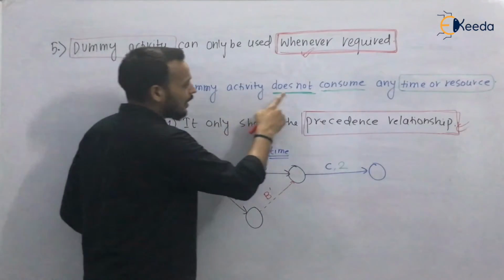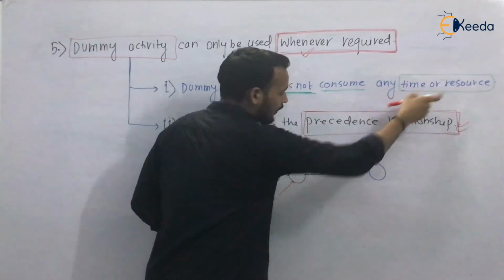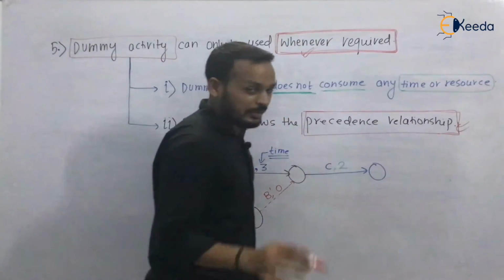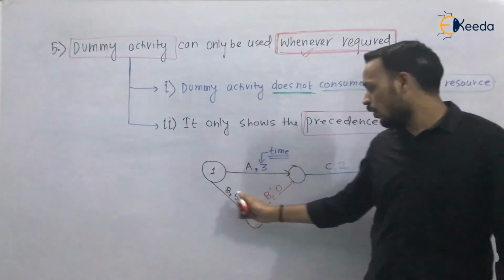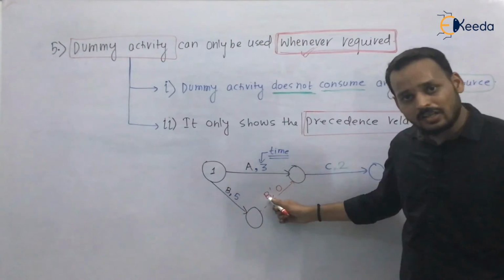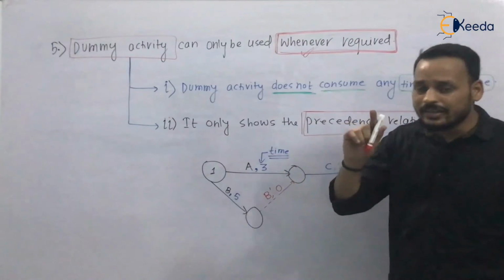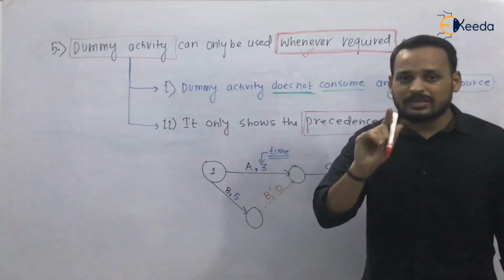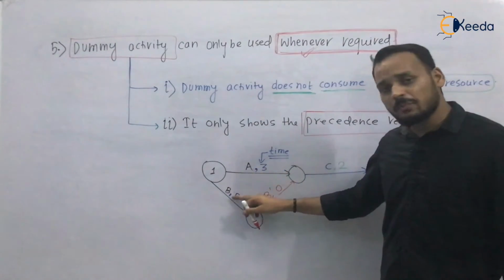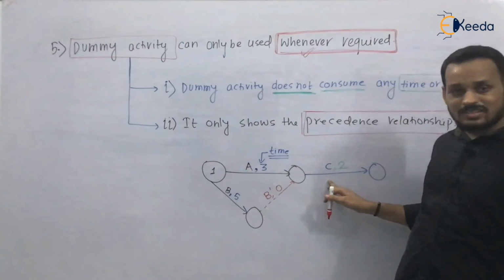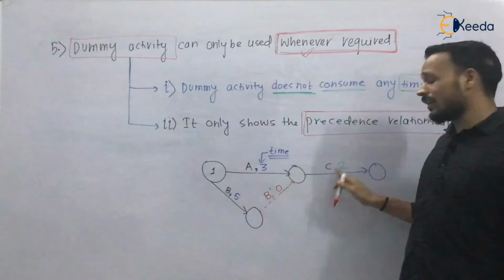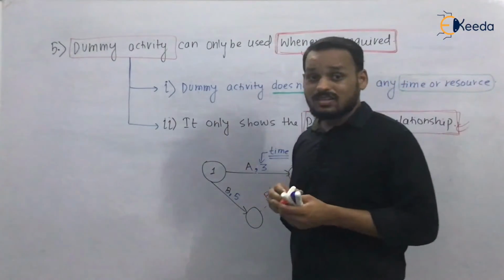It says that a dummy activity does not consume any time or resource. So you have to simply write it 0. B dash is a dummy activity and it will not consume any time. It only shows the precedence relationship that A and B, both the activities, are precedence to activity C. Questions are asked.